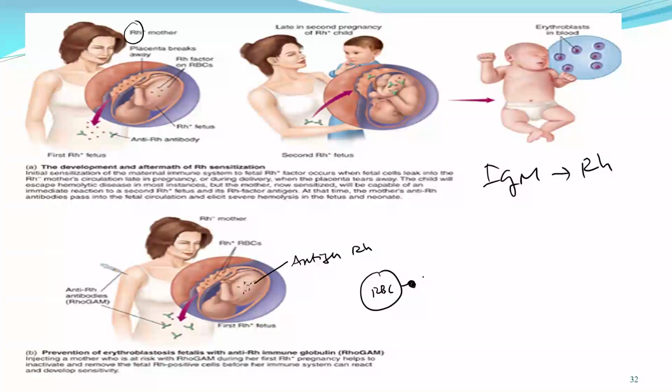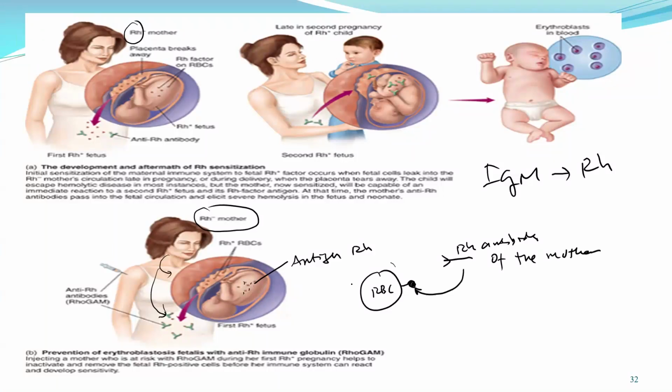Because this has the antigens, the RH negative mother actually has the ability to produce this antibody. Okay, so RH antibody. This RH antibody of the mother will destroy the red blood cell of the baby. You can imagine if the red blood cell is destroyed over here, it means that the baby will die. So that's what we call the HDN,